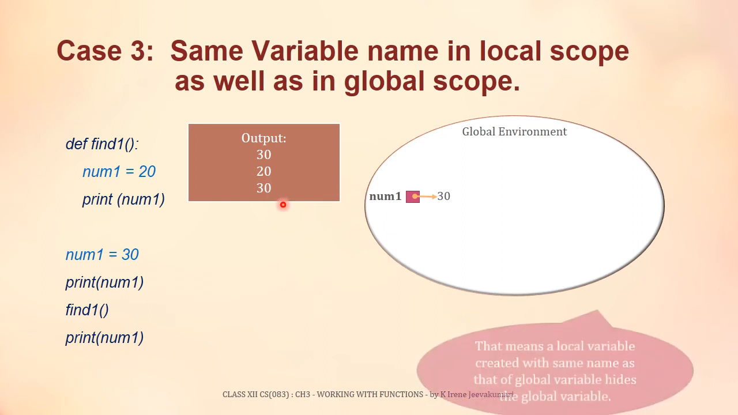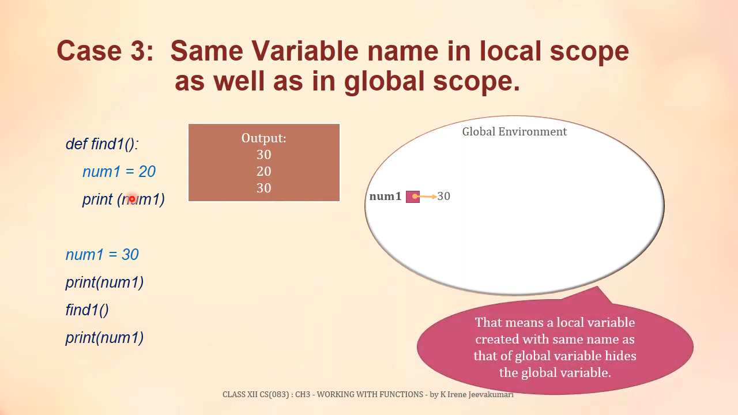So from this example we understand that local variable created with the same name as that of global variable hides the global variable, because when here the print statement printed the variable num1, it has printed the value 20 which was available in the local environment, because according to the LEGB rule, first Python checks in the local environment. So when it has checked in the local environment, the value 20 was available. So it has not used the global variable 30. It has used the local variable first in the local environment. So the local variable hides the global variable with the same name.